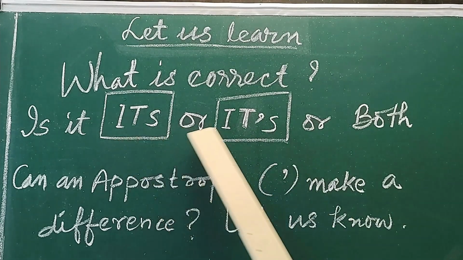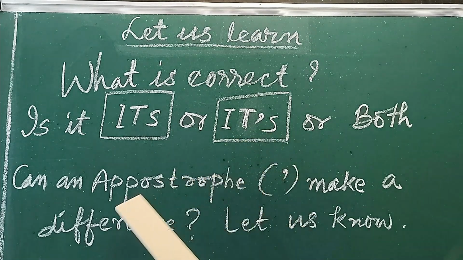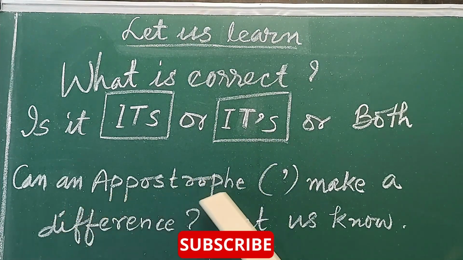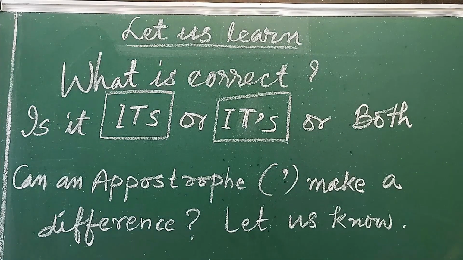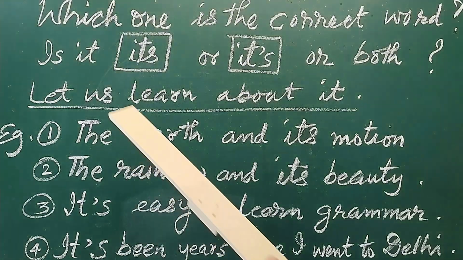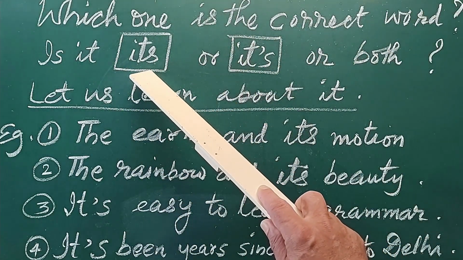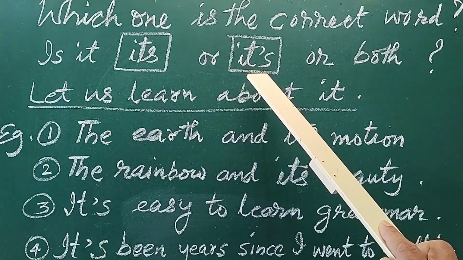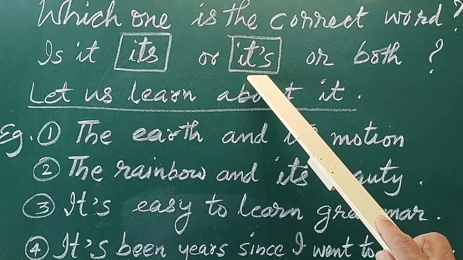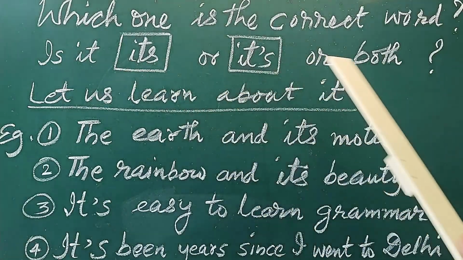There is a difference of an apostrophe between these two. Now our question is, can an apostrophe make a difference? Let us know about it. We want to find out which one is the correct word: is "its" correct, or is "it's" correct, or are both of them correct?